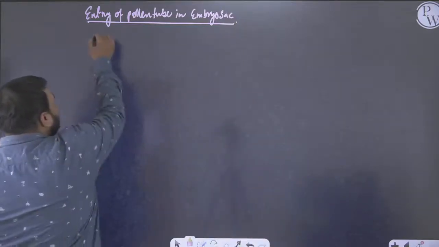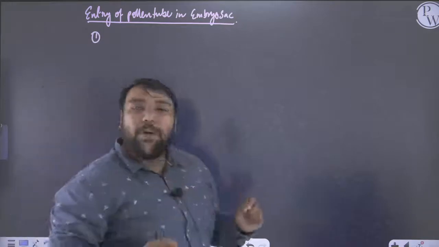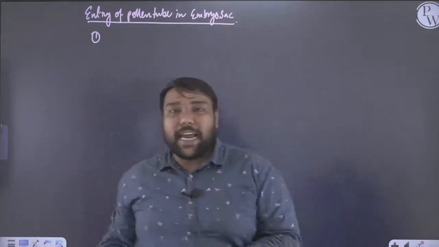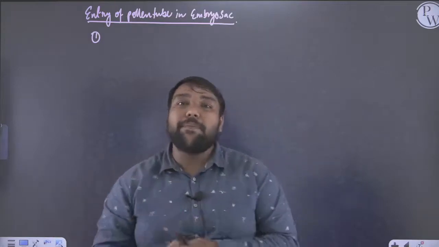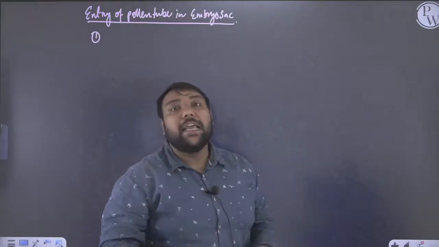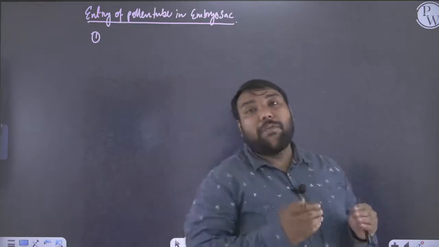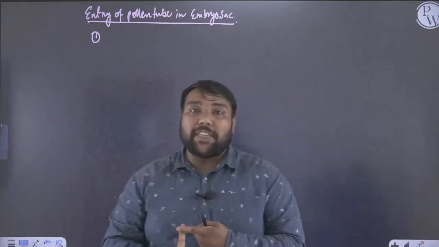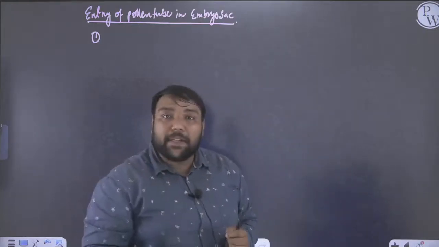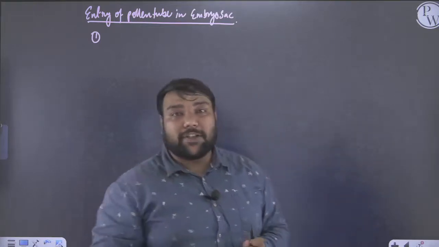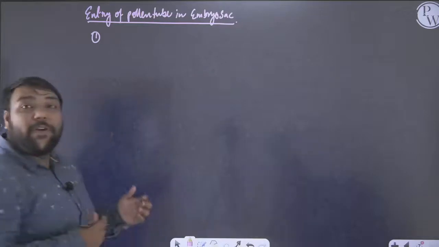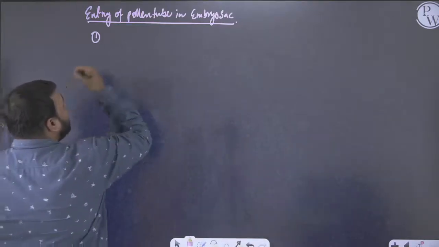Although we have seen that a pollen tube can enter inside the ovule in 3 different ways, but one has to remember very wisely that the entry of pollen tube in the embryo sac always happens from the site of degenerated synergids. So this is a statement from NCERT. Please remember and write that